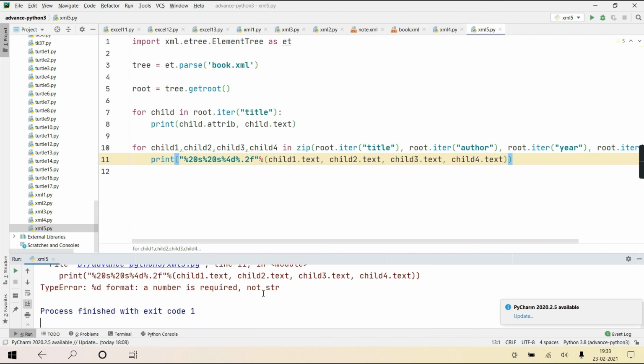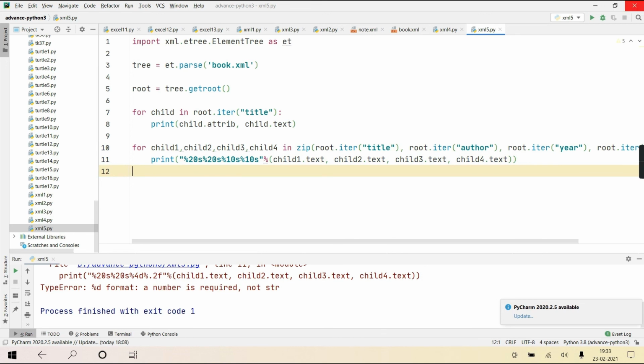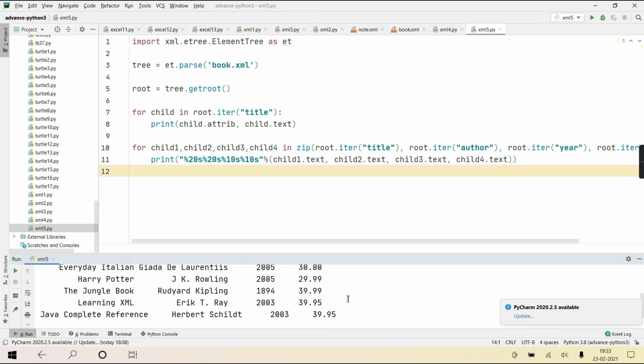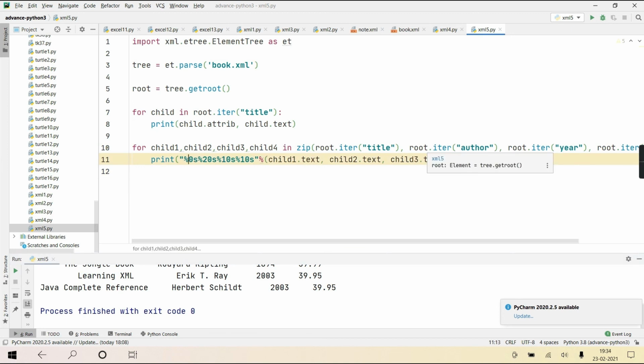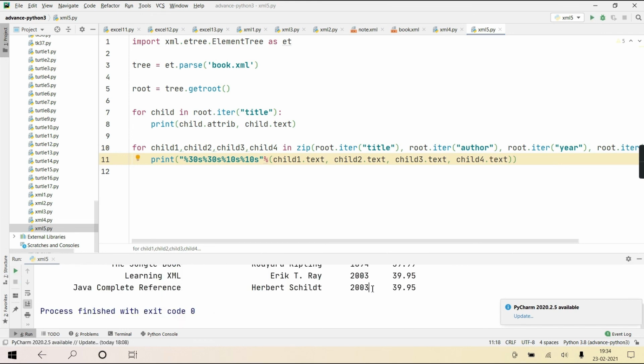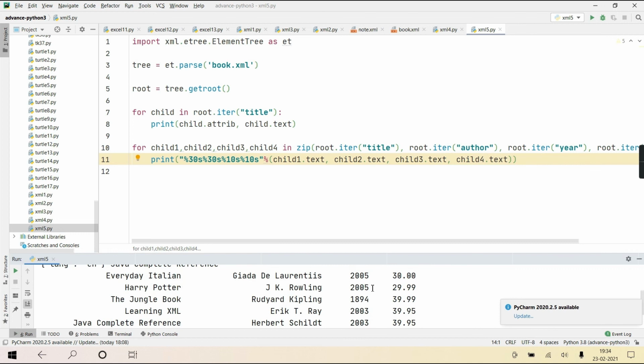It is telling that a number is required, not string. Acha, but they all are in string. Okay, so what we'll do, we'll keep everything as string only. %10s I'll write. Here also %10s. Though for us it looks like a number, it is actually coming in the form of string. Can you see? Now this is still not less. You need some more. Now it is more proper. Can you see? It is properly coming in formatted way. 1 2 3 4.